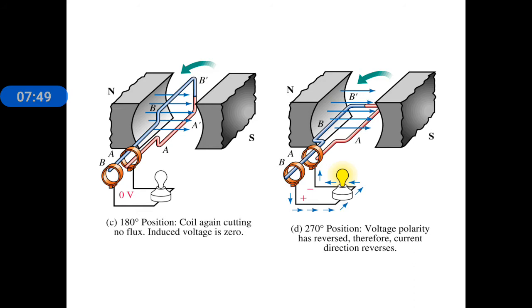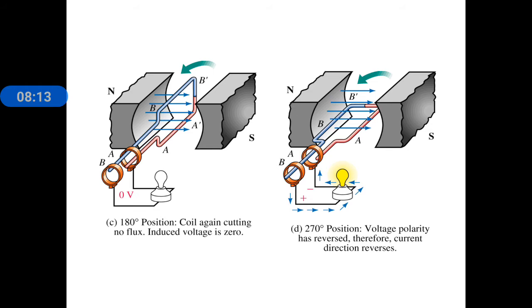Again it is moved 90 degrees, that means it is now rotated a total of 270 degrees, and A and A dash, the red colored conductors, are on the south side. Maximum flux cuts the conductor and EMF is also produced, but in the opposite direction.